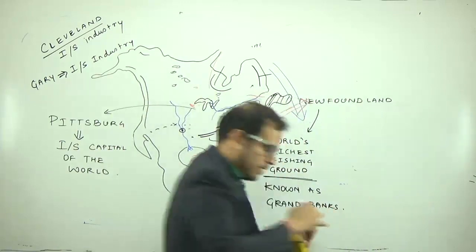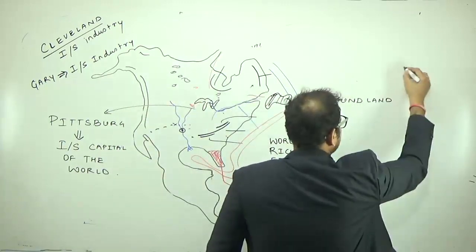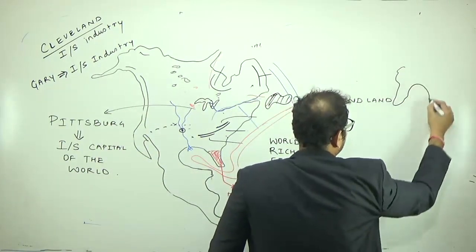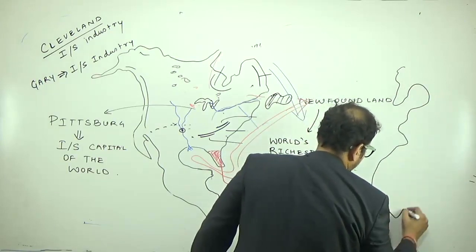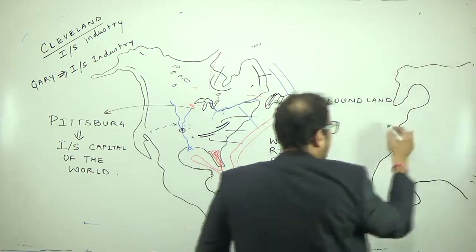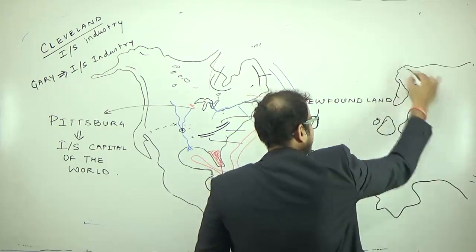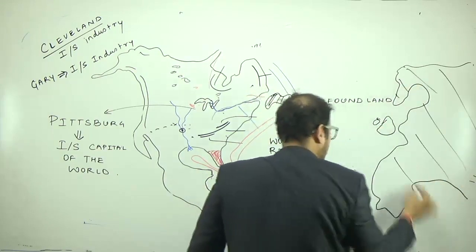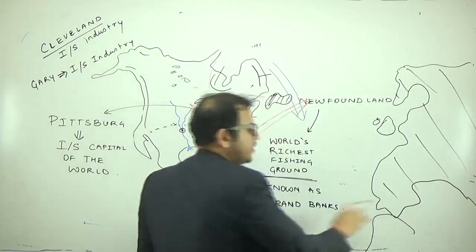Similarly, this Gulf Stream will go and strike the European part. This is Europe, you understand now? Britain, etc. We have done already, this is Africa, the Strait of Gibraltar.